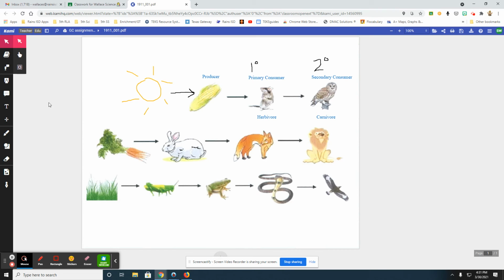Okay, so use your tools over here. Text box is probably going to be the easiest. Put your text box, and I want you to type in there if it's a producer. In consumer, make sure you put the level of consumer. Remember, we also have tertiary and quaternary. So tertiary, the symbol would be a 3 with a little circle. Quaternary, we would have a 4 with a little circle. And then I want you to go back and tell me what type of consumer it is based off the food chain that you see here.